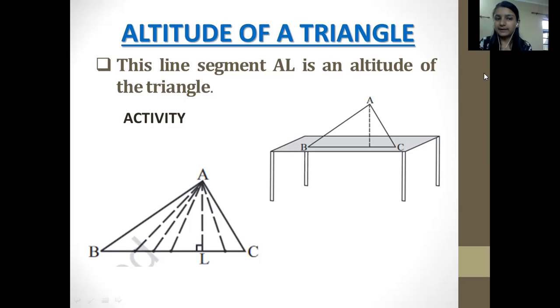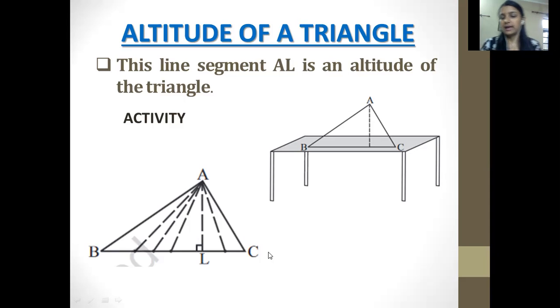That would be called the altitude. This AL is an altitude of a triangle. That means any straight line which makes a perpendicular to BC, which is the base, that is, a 90-degree angle with the base, is an altitude. Make sure that altitude is the perpendicular line, like AL is the altitude to BC.